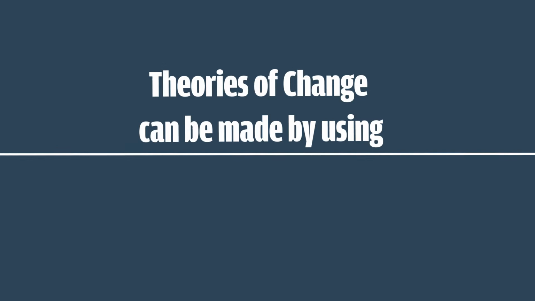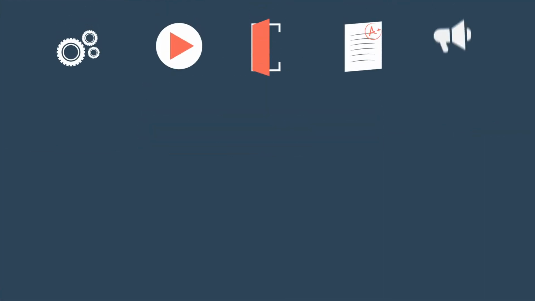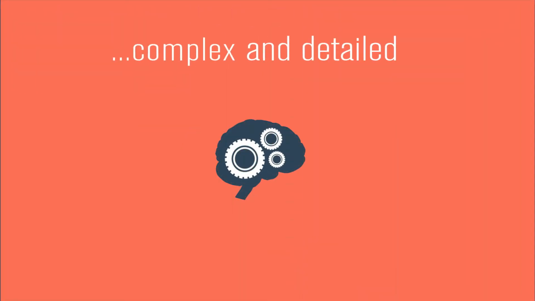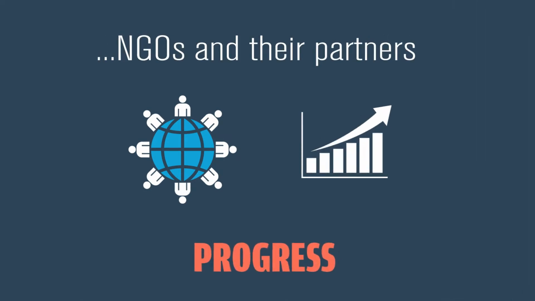Theories of change can be made using logic models. Let's take a look. Think about the connections between the components and the assumptions underlying them. Would this model work for your family? Logic models are more complex and detailed and are effective tools for NGOs and their partners to track their progress.